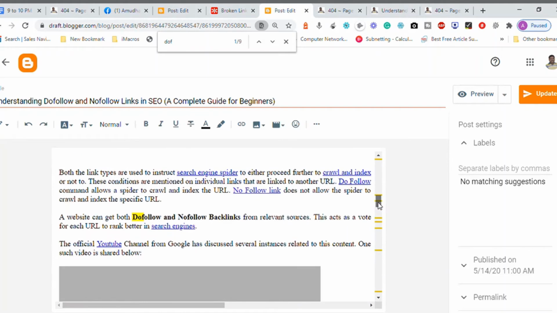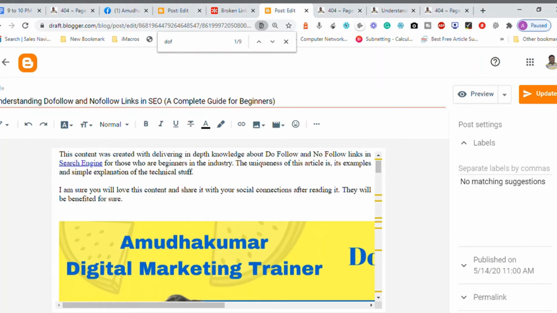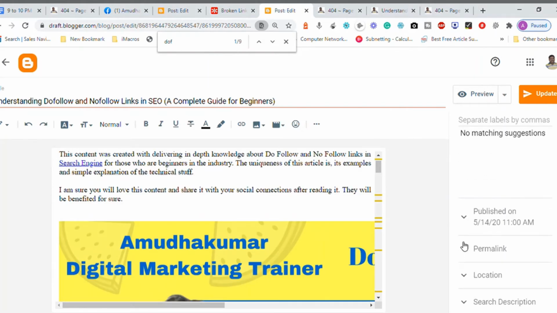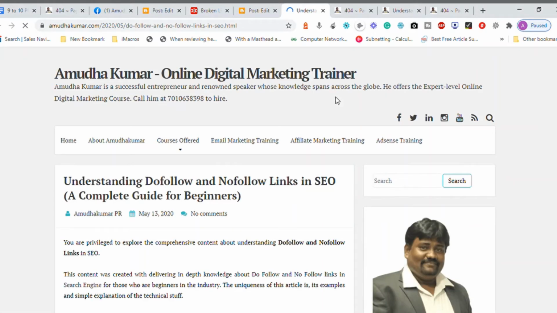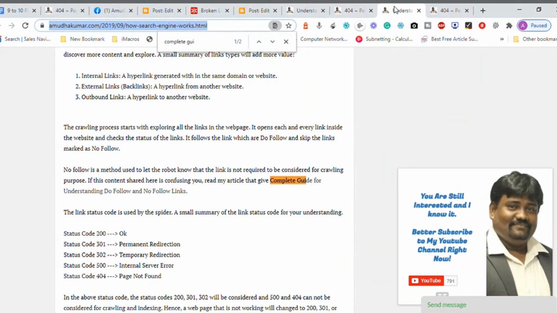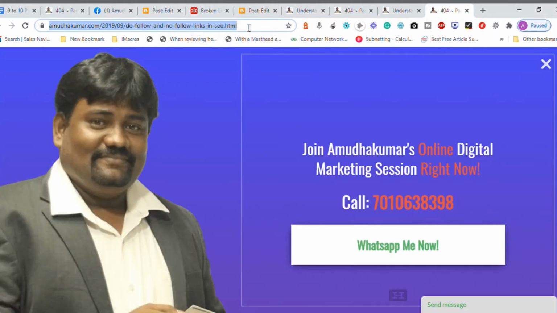Now the link is non-working, so I'm going to take the permalink of this article. Let me right click and go to this, and this article is working: understanding do follow no follow links in SEO. The article with the link ending in understanding do follow or no follow links in SEO.html is not working. There is some mistake in the URL, and that's the reason it is not working. Now what is the mistake in the URL?